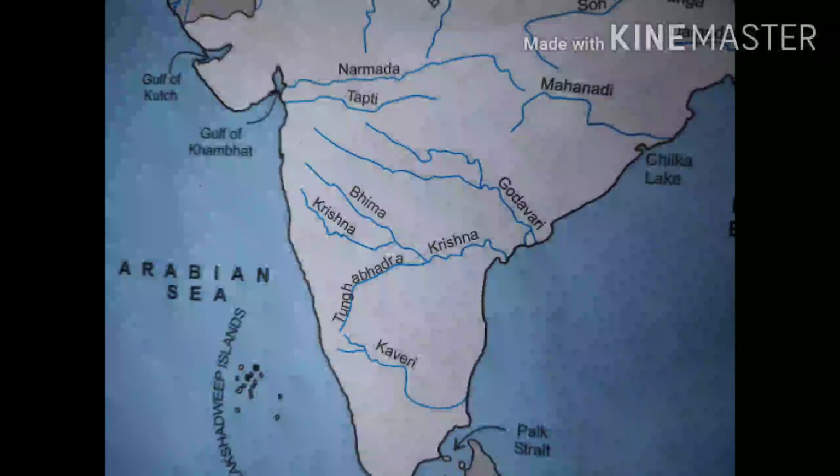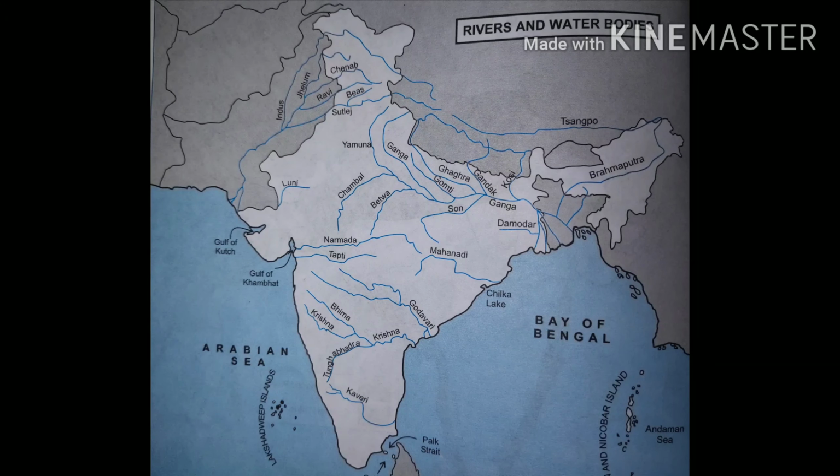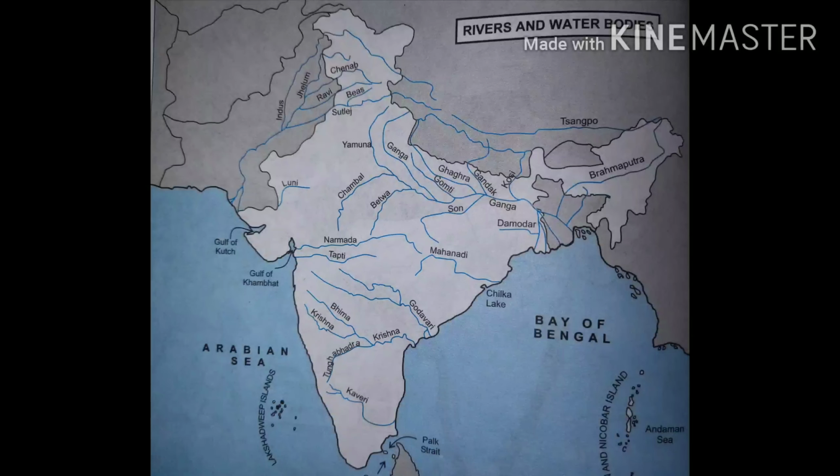Now we will quickly revise all the rivers in the map of India. How can we mark them in the map of India? Starting from the north, this is river Indus, then Jhelum, Chenab, Ravi, Beas and Satluj. We have covered this section. Then the Ganga Yamuna river system. Important two rivers are Yamuna and Ganga.